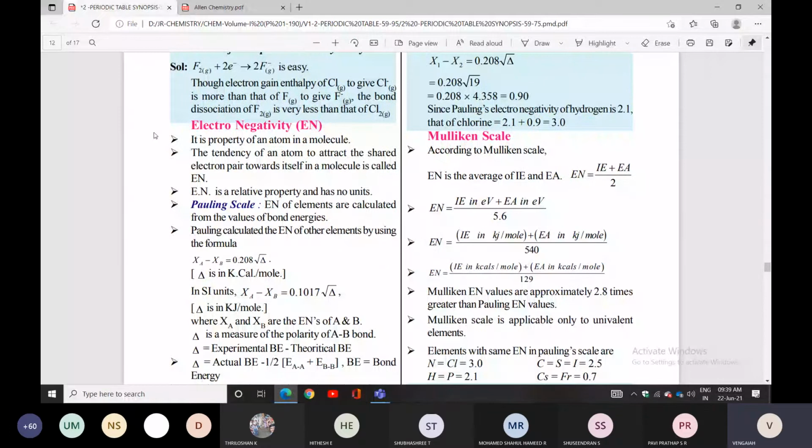It is a property of an atom in a molecule. The tendency of an atom to attract the shared electron pair towards itself in a molecule is called electronegativity. Tendency. So look here clearly once again.